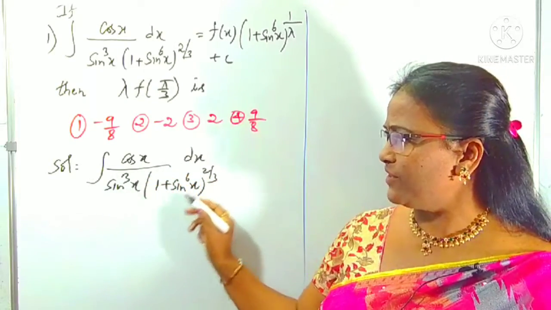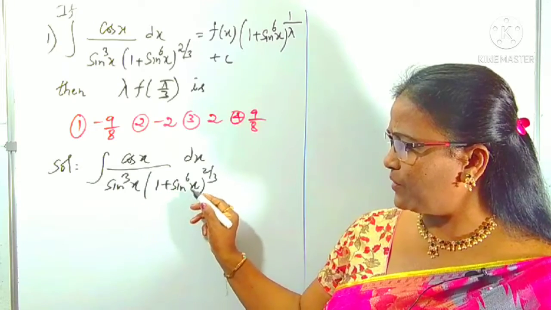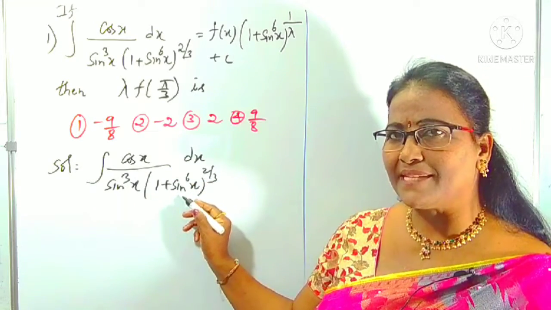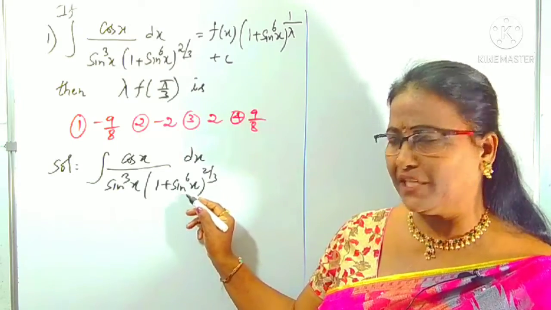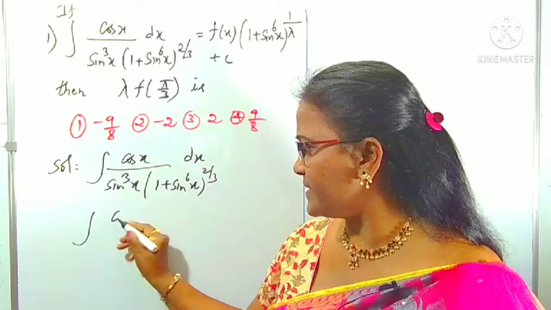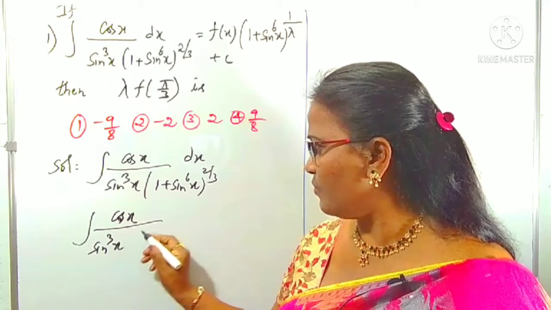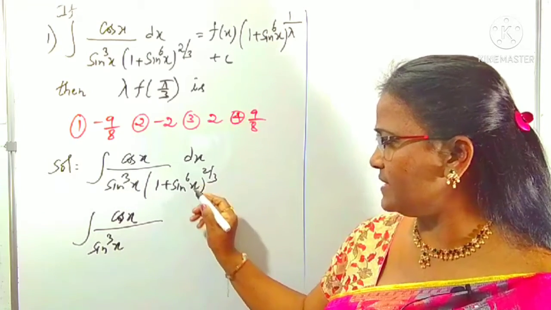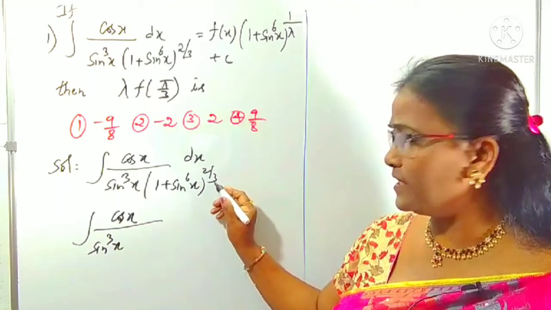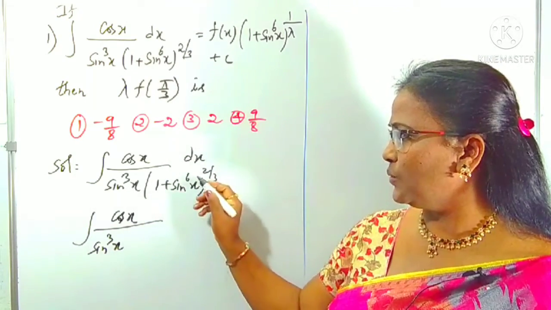So to convert this function into a known integral function, you have to concentrate on (1 plus sin power 6x) whole power 2 by 3. What is the highest power variable here? Sin power 6x, with the sine ratio. That one you have to take out. Cos x is as it is, by sin cube x as it is. What am I taking out? Sin power 6 taking out. Sin power 6x whole power 2 by 3: 6 into 2 by 3 is how much? 3 twos, 2 into 2, 4.